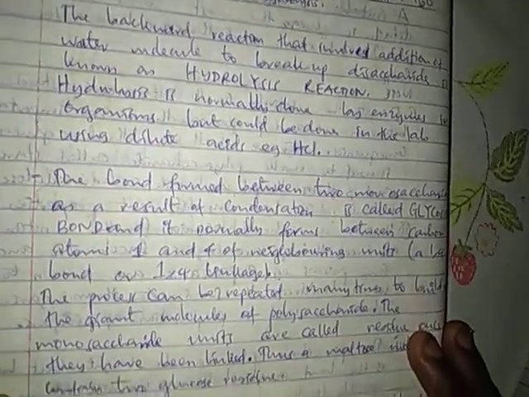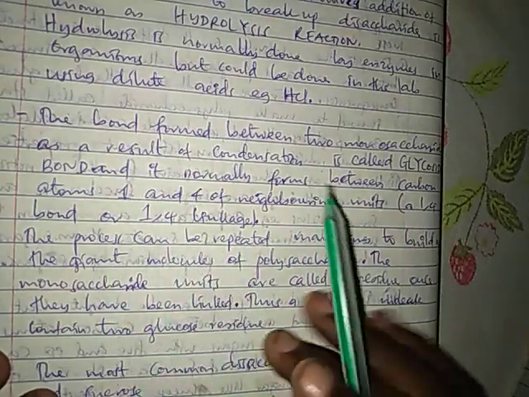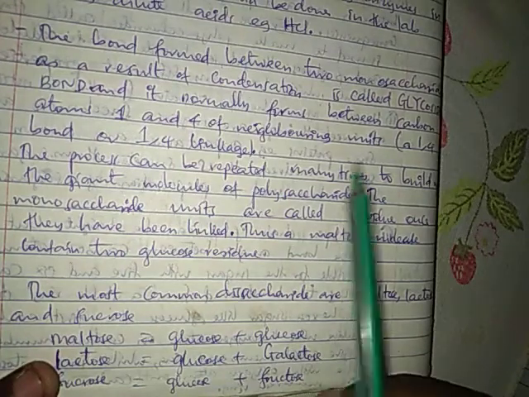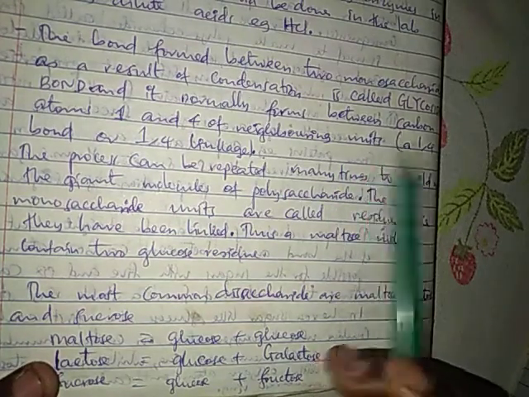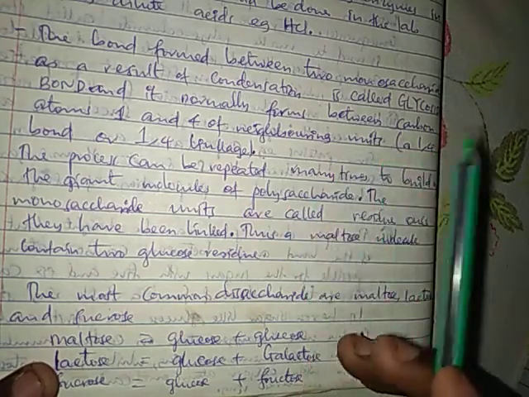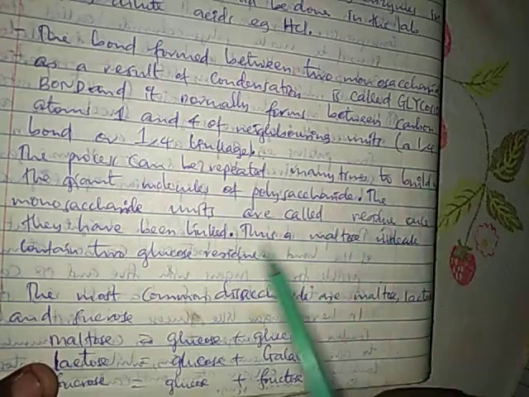So the bond is called a glycosidic bond, and it normally forms between carbon atoms 1 and 4 of neighboring units, a 1,4 bond or 1,4 linkage. The process can be repeated many times to build up the giant molecule of polysaccharide. So if it takes place only once, that condensation reaction results in a disaccharide. But when it is repeated, it can form a giant molecule of polysaccharide.